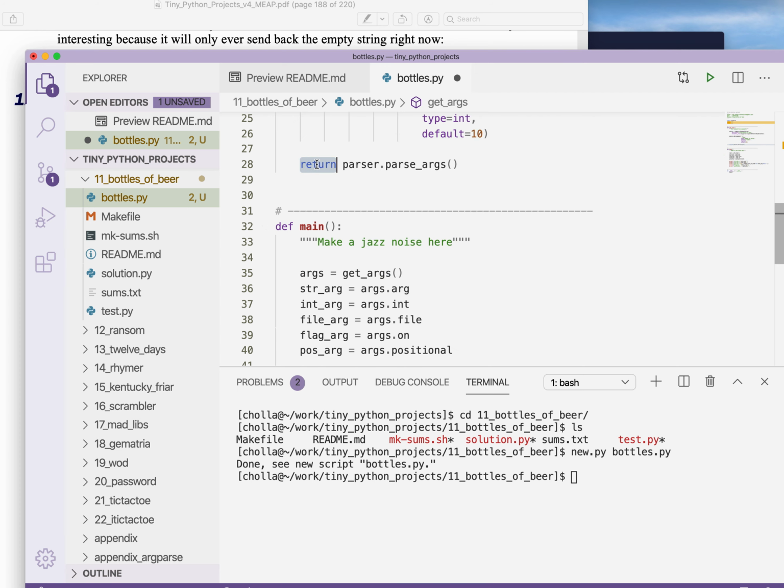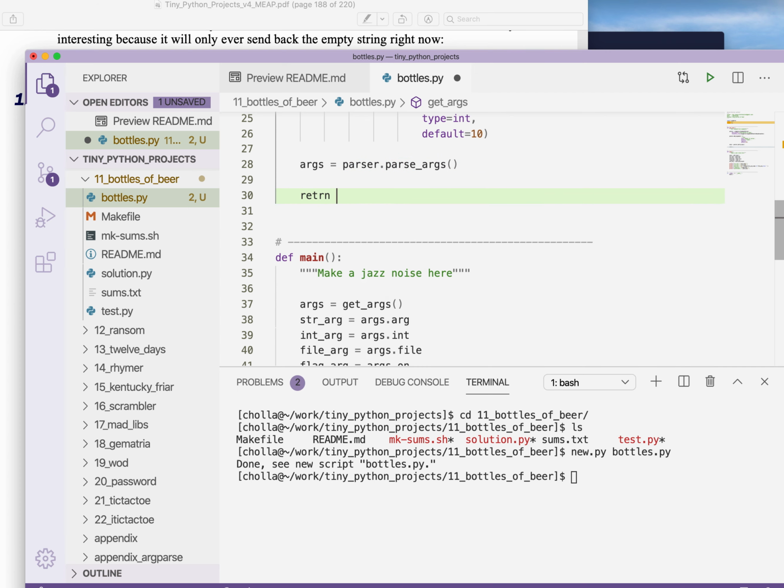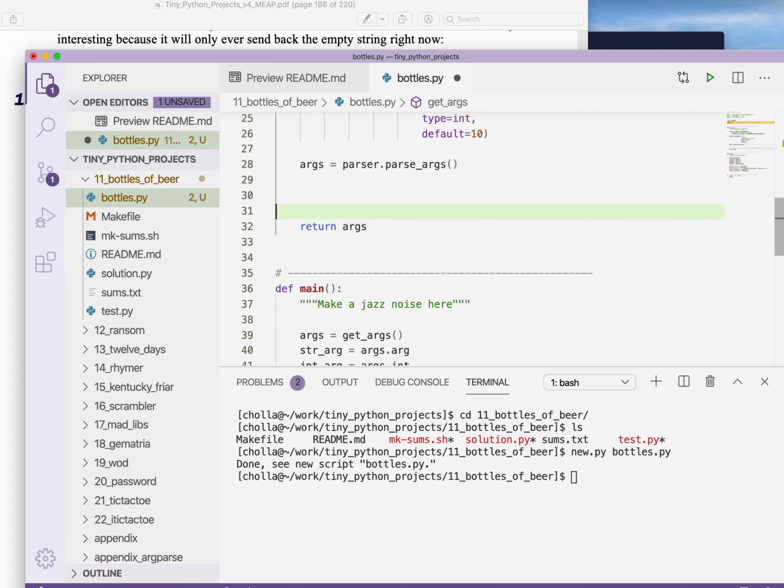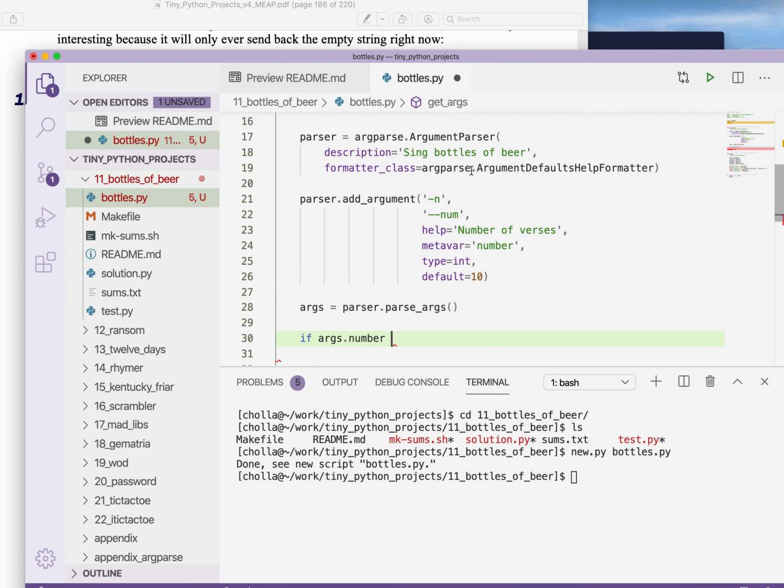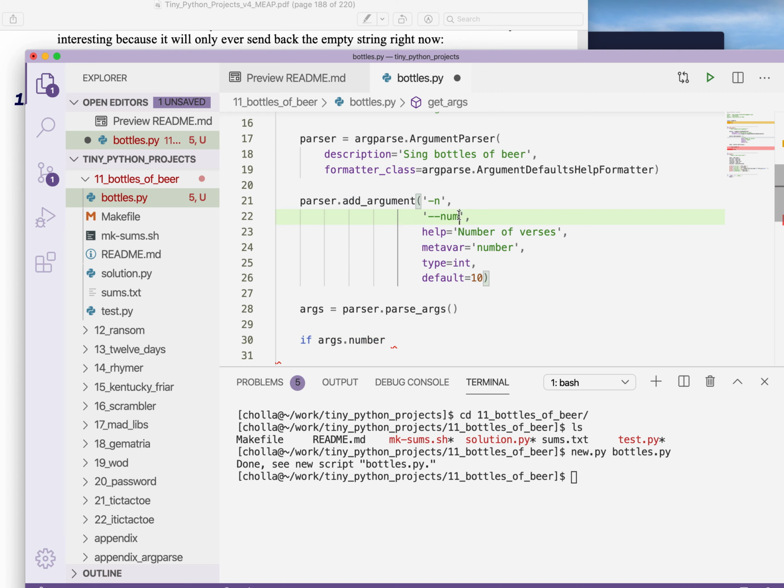But I do want to verify that the argument is greater than 0. So I'm going to intercept args here. Before I forget, I'm going to say return args. Don't want to forget to return the arguments. And the whole point of this is that I want to be able to say if args.number, and I'm using number because that's the long name. Oh, let's see, it's going to be called number, I think.